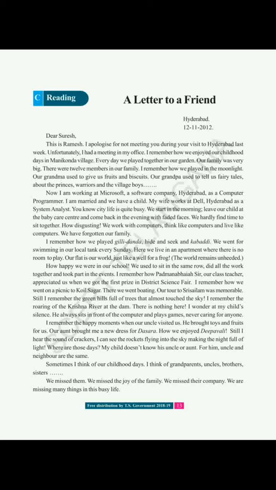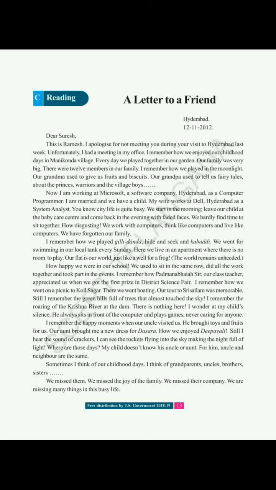We hardly find time to sit together. Okay? How disgusting. We work with computers, think like computers and live like computers. We have forgotten our family. See the line. In this line, Ramesh wants to explain to Suresh how mechanical they have become. They work with computers and they think like computers. That means they have become mechanical. That's what he wants to say. And live like a computer. We have forgotten our family.